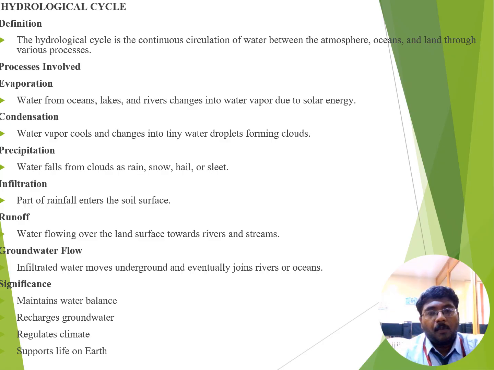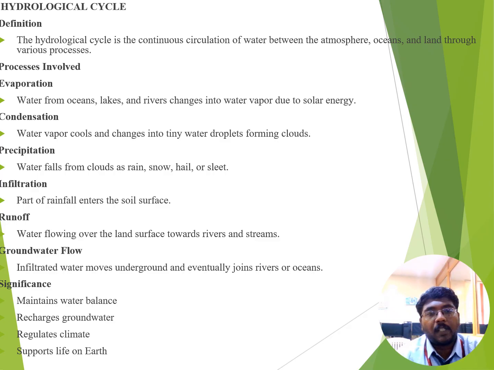Next we see about the hydrological cycle. It is defined as the continuous circulation of water between the atmosphere, ocean and land through various processes. There are five different processes followed in the hydrological cycle. They are evaporation, condensation, precipitation, infiltration, and runoff.